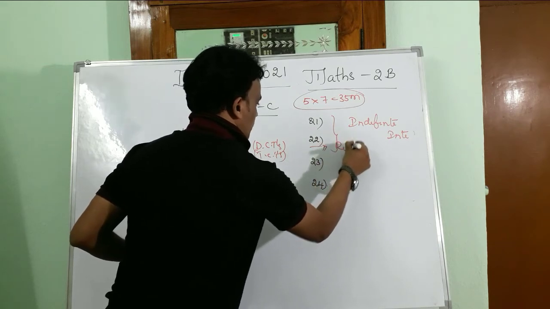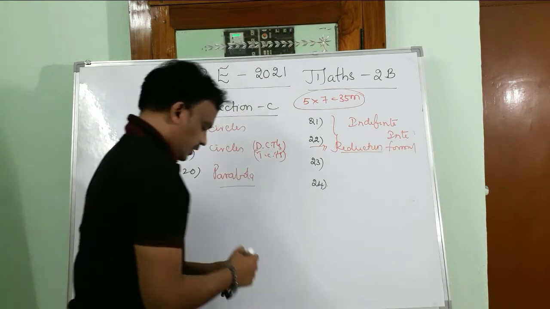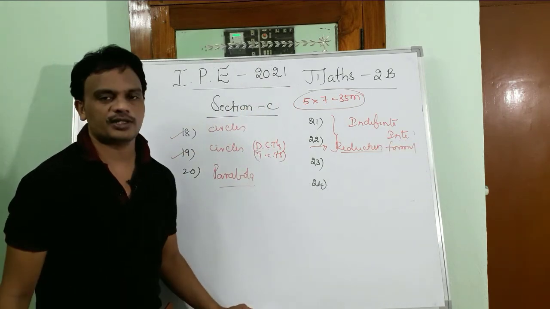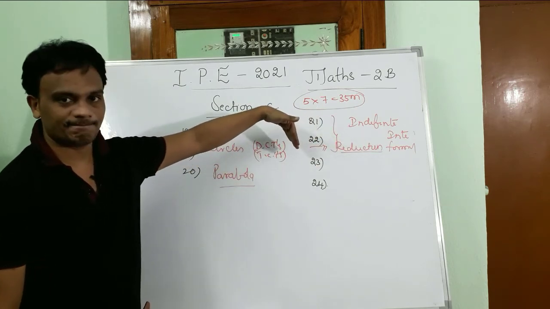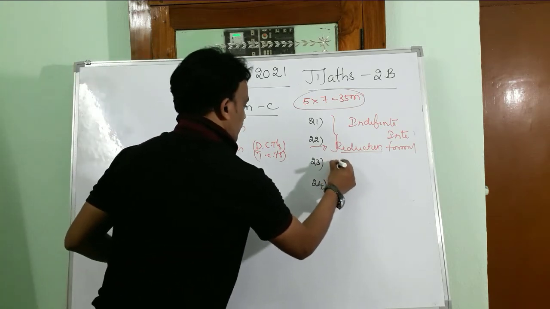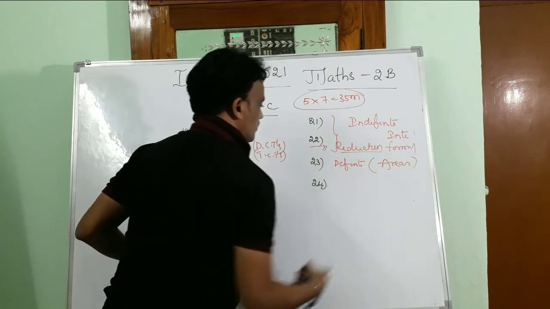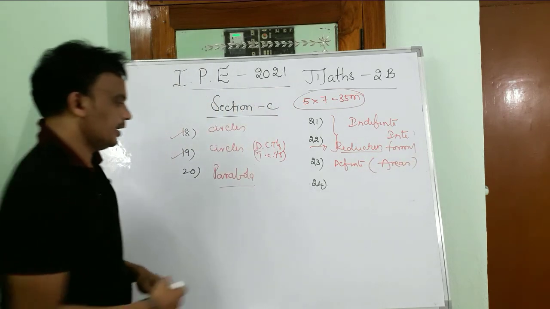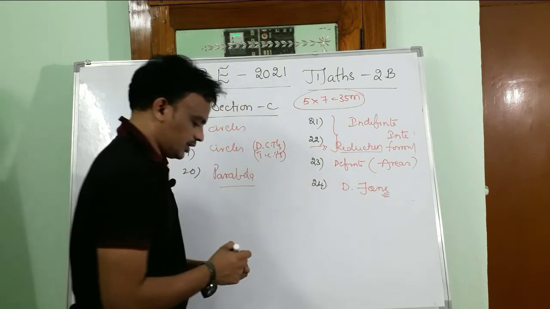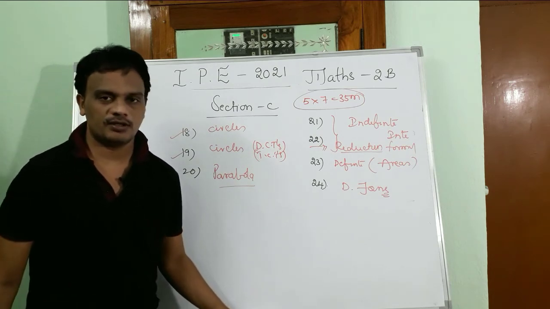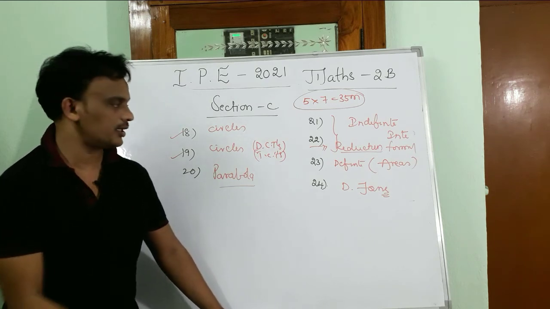Reduction formulas are there. That is the integration of sine power n x, cos power n x, tan power n x, secant, cosecant, based on the integration by parts concept. From the 23rd, definite integration questions. Sometimes there is a chance they may ask from the areas concept. And the 24th question is differential equations. Of those models, any of the models, linear differential equation, non-homogeneous equations, homogeneous equations, solving those types of equations, we may get the questions.